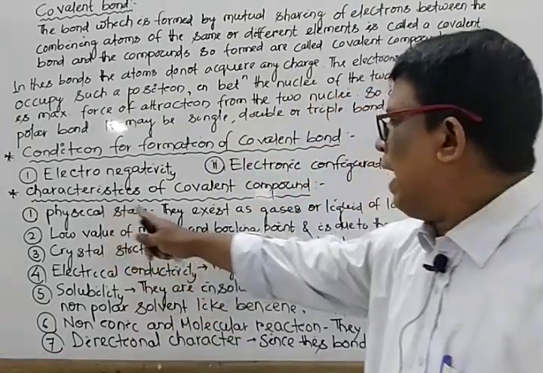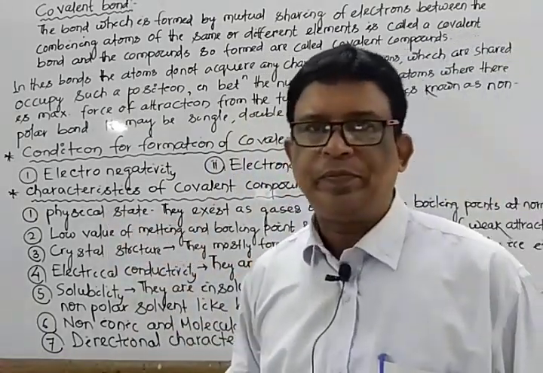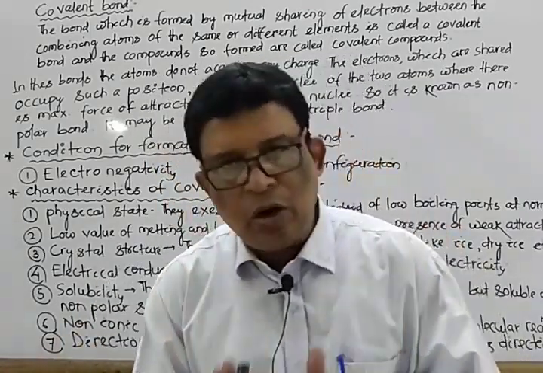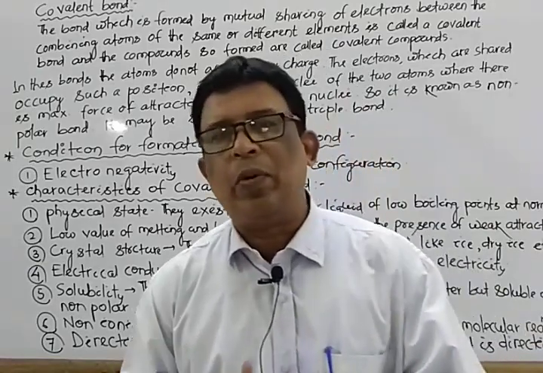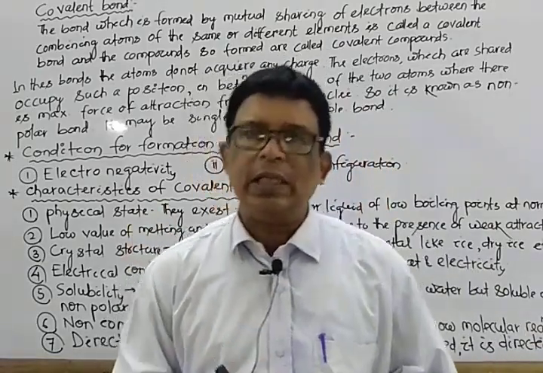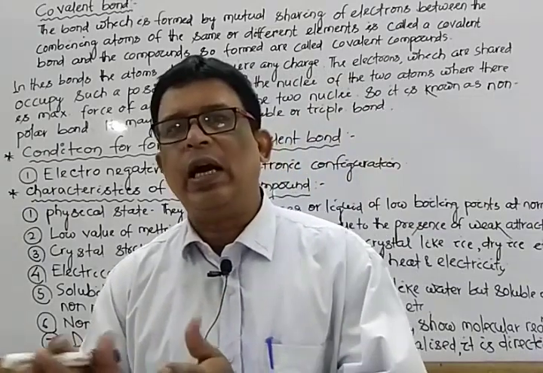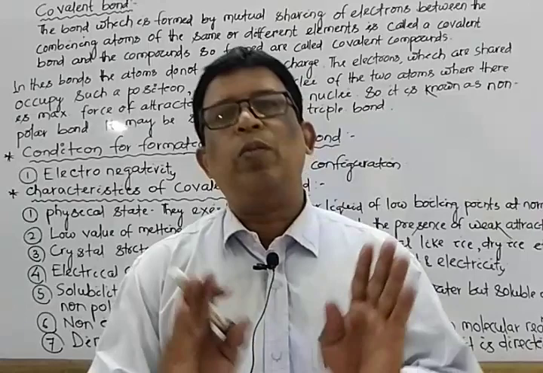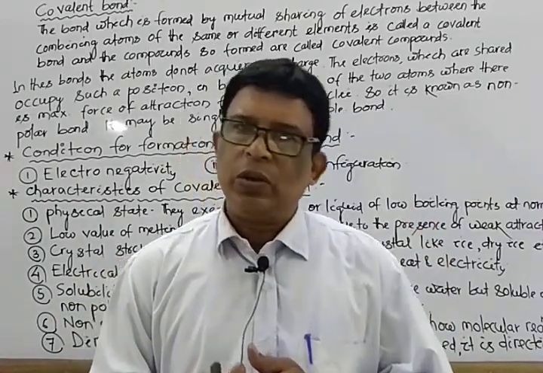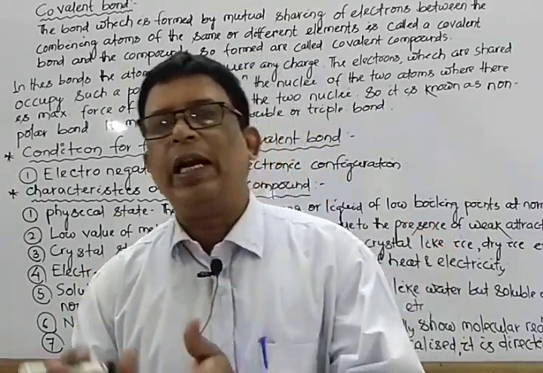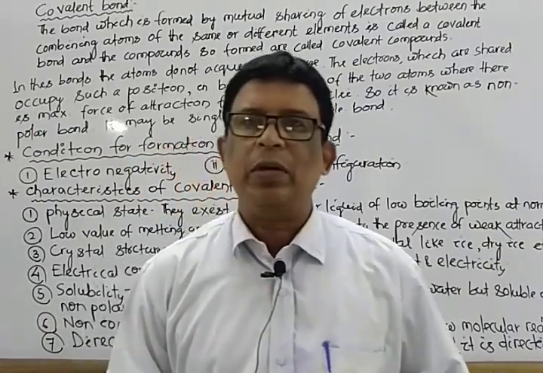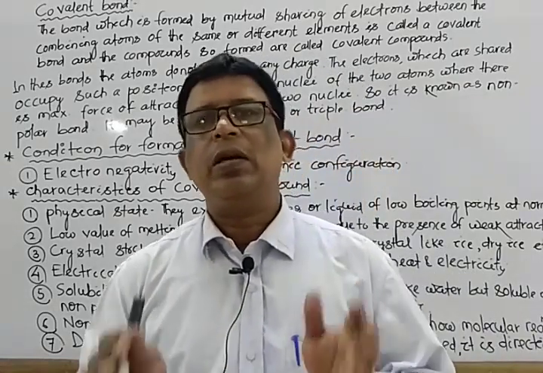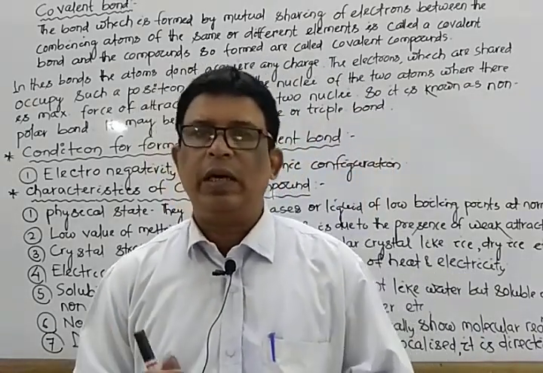And next are the characteristics of covalent compounds. As the bond is weak, at normal conditions of temperature and pressure, most of them exist as gases and liquids at room temperature. As there are no charged particles and no free valence electrons, they are bad conductors of heat and electricity. One exception is graphite. Graphite, one deviation, possesses free electrons and is a good conductor of heat and electricity.